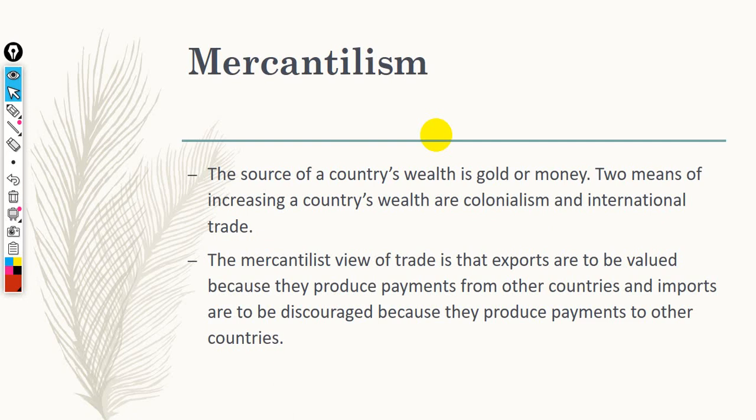Number 1, colonialism, which means that the country is going to control another country or to have a political power on another country. As a result, they can take resources, money from this country. And number 2, through international trade.